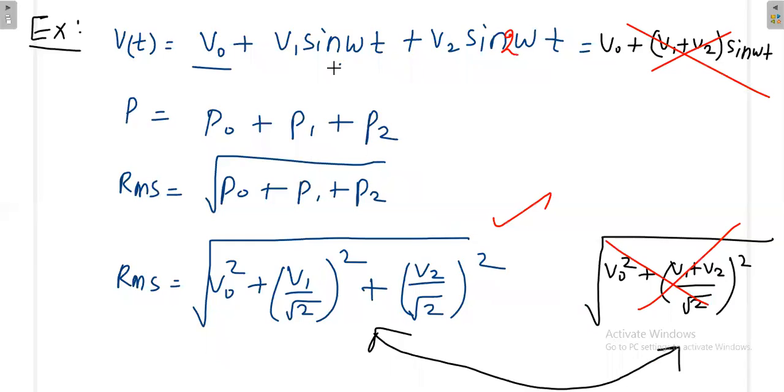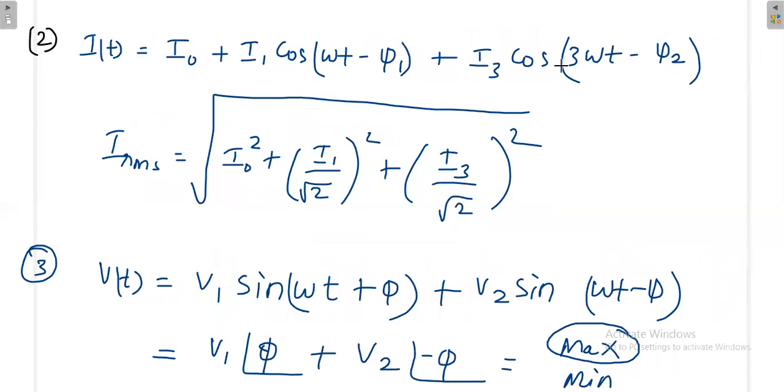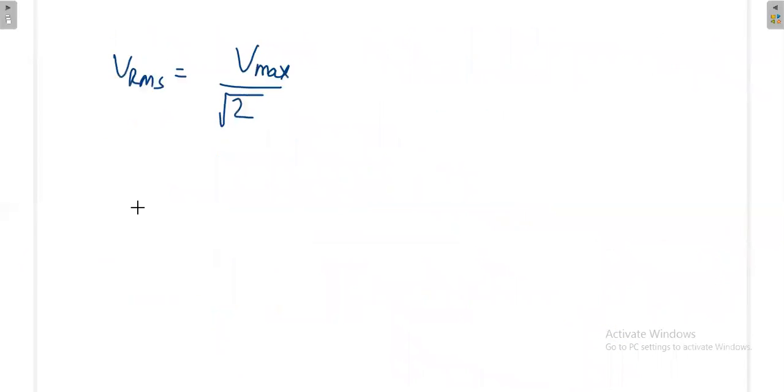Okay, but in the next condition, you are having different frequency. When it is different frequency, you need not worry about phase. So directly again, you can use the same formula. But if the frequencies are equal, then you have to be a little bit careful. Then you have to convert it into the phasor form, find out the maximum possible value, and based on that, write your RMS value. Once we solve one or two problems, this will be clear. So first I will take the exercise based on the first case.